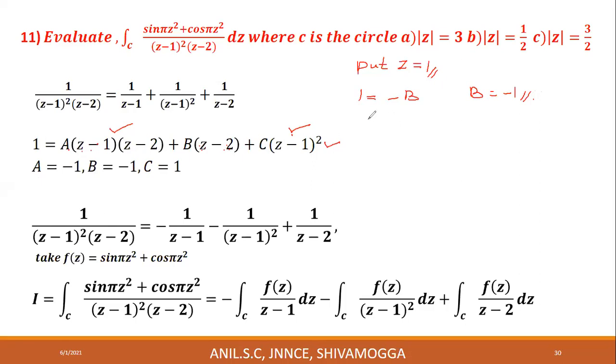Next, put z is equal to 2. What happens here when z is equal to 2? 2 minus 2 becomes 0. A vanishes, b vanishes, and c exists. Z is equal to 2, 2 minus 1 is 1. 1 square is 1. 1 into c is c. Therefore, 1 is equal to c.